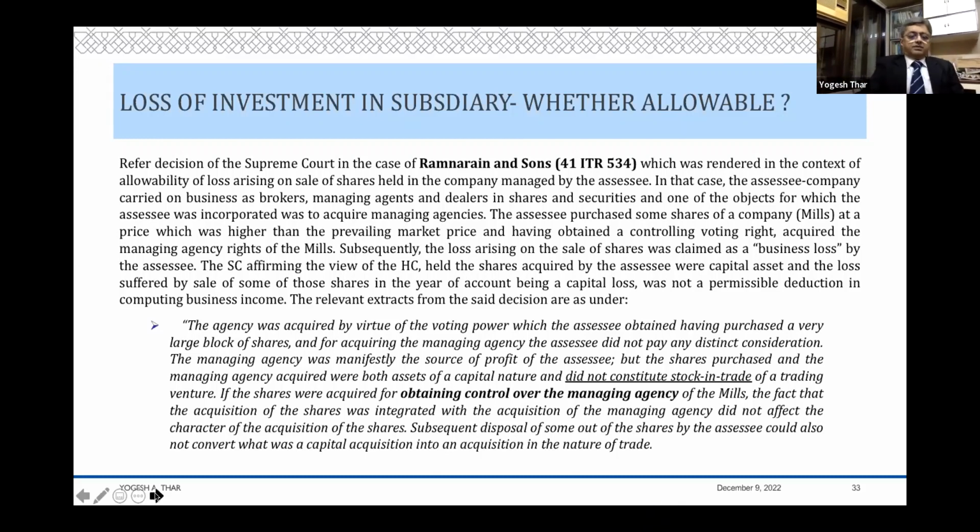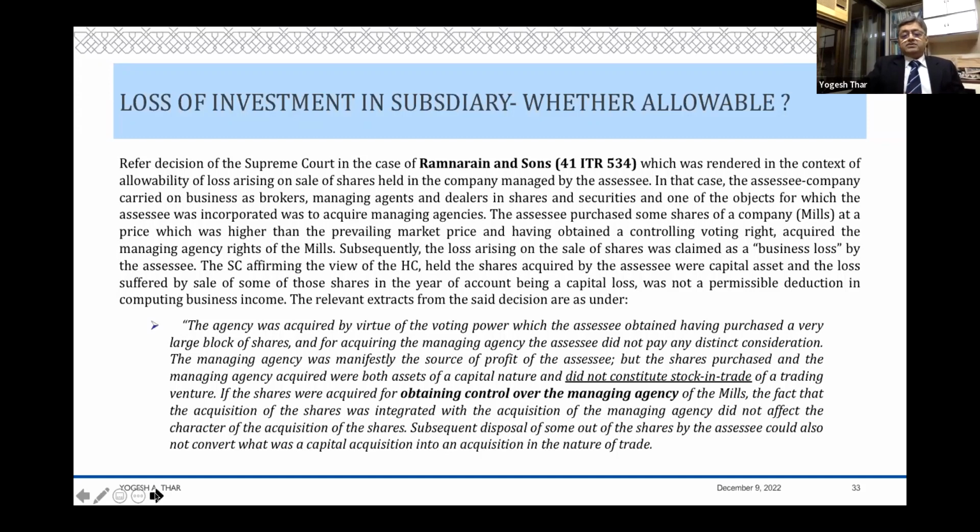And therefore, the shares of those subsidiaries are my business assets, and therefore the profit or loss in those shares is a business loss or business profit. This is one way of looking at it.